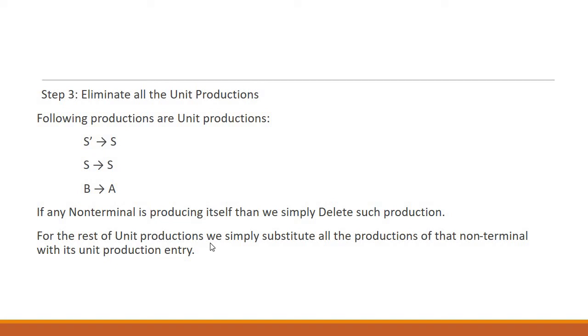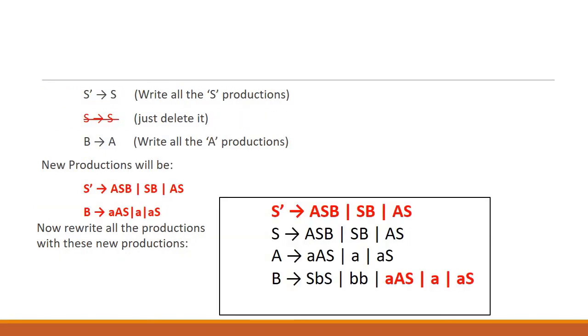Here we are not going to substitute or write any other production, we just need to delete this production. For the rest of the unit productions, what we need to do, we simply substitute all the productions of that particular non-terminal wherever it appears in the unit production entry. So let's see how we can do it. S' produces S, we need to write all the S productions by removing this particular S. S produces S, just delete it. B is producing A, we need to write all the A productions. So we have done it over here, and we received these new productions.